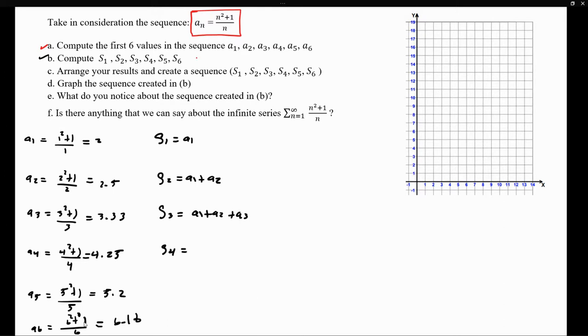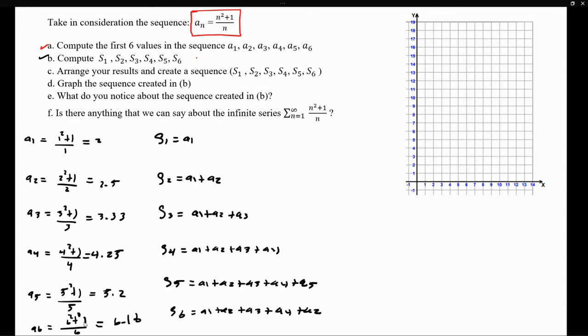And we're just going to do this all the way up to 6. So that's the fourth. That's the fifth, and one more. And again, we're not going to compute this. We're just going to use our decimal activity.